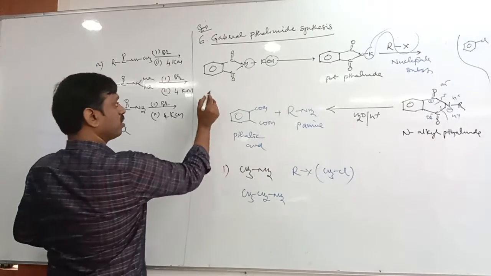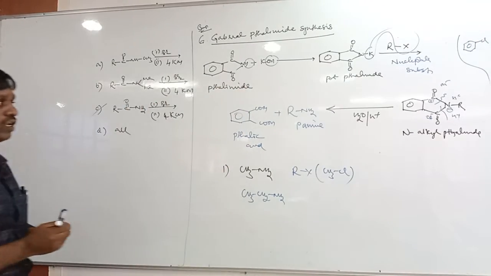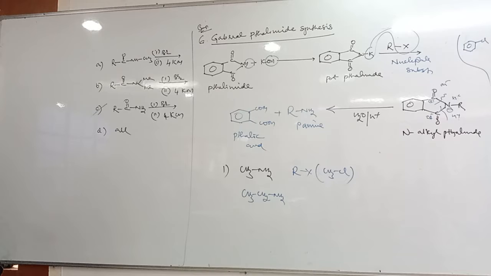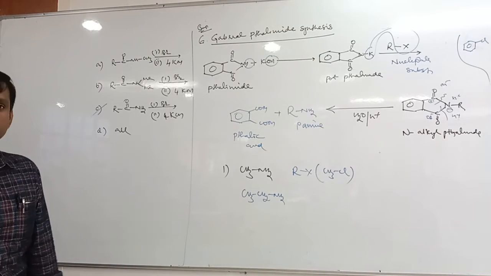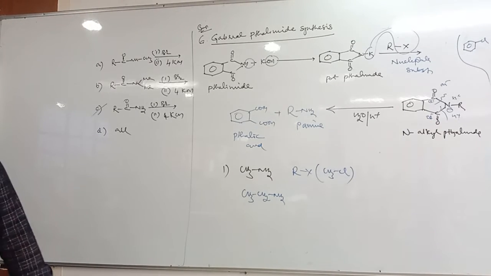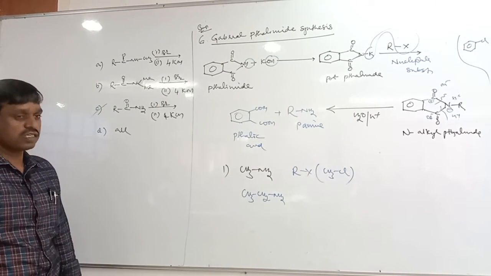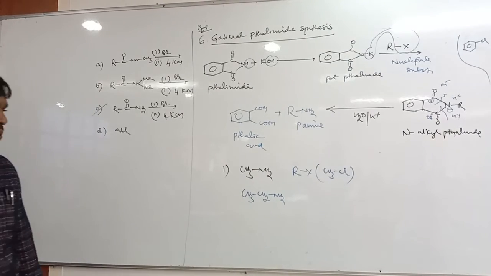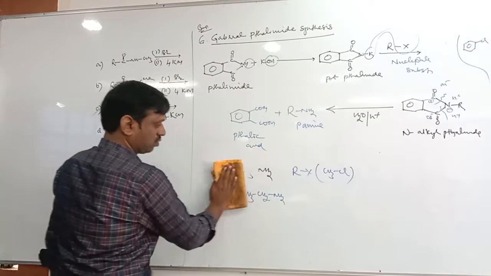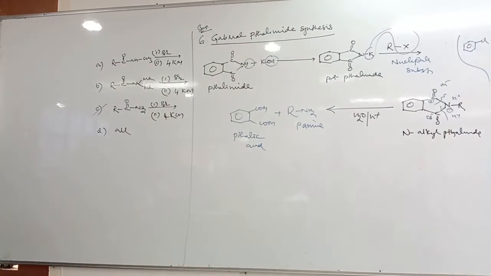Write this down. Phthalimide reacts with potassium hydroxide to form potassium phthalimide, which reacts with alkyl halide to form what?